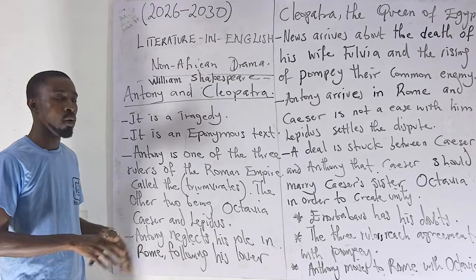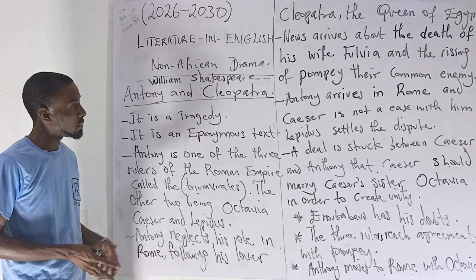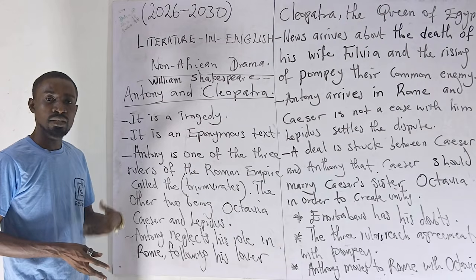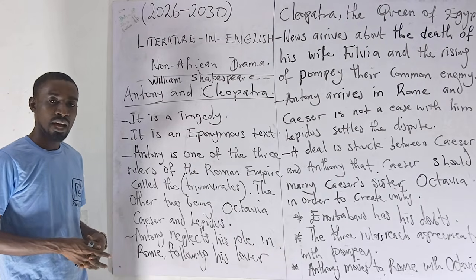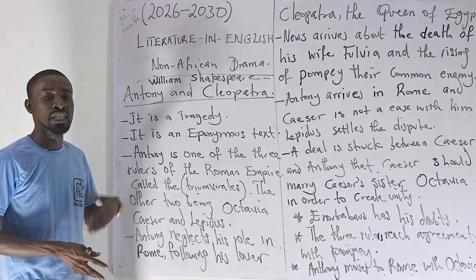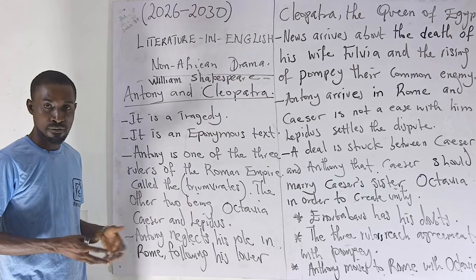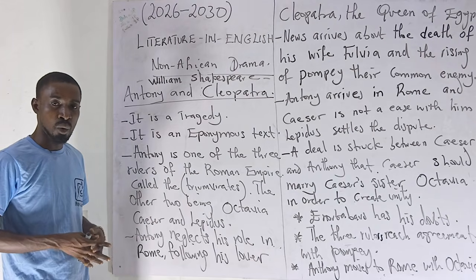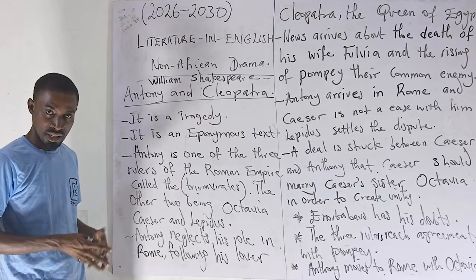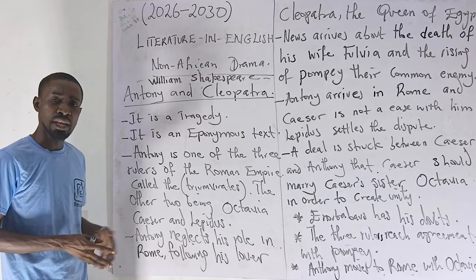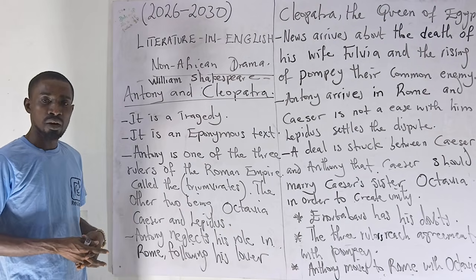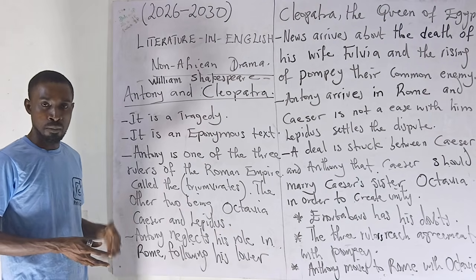When the war starts, Antony and his wife Cleopatra and the soldiers surrounding them were defeated. Then Antony blames the wife for leading him into this disgrace. Along the line, another war came up.